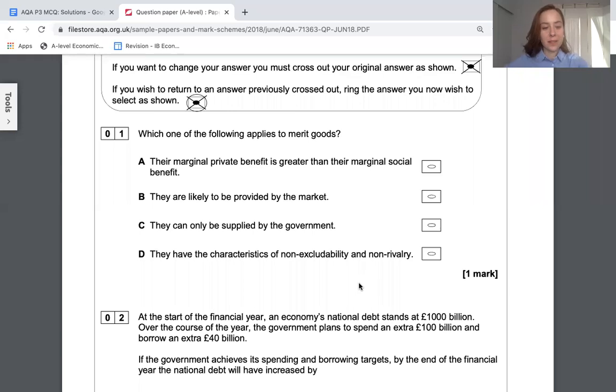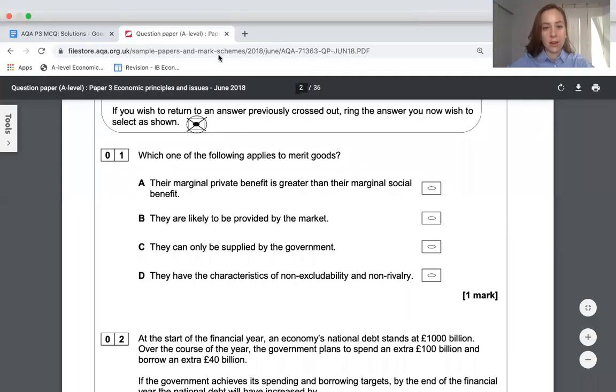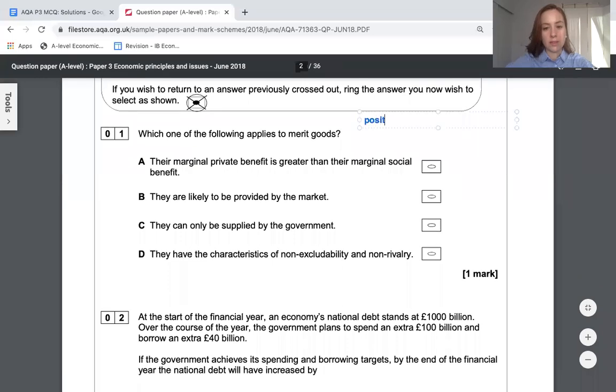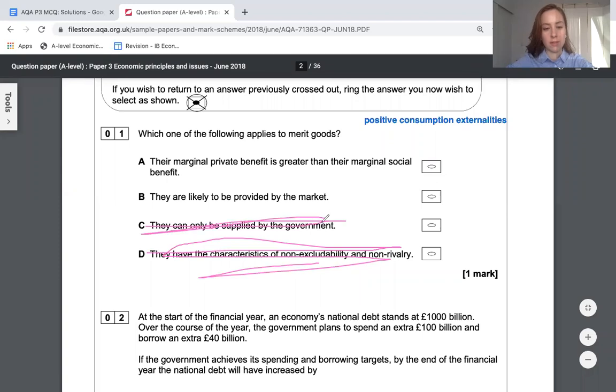Thanks. First one, which of the following applies to merit goods? So merit goods are goods that have positive consumption externalities. They are not public goods. That would apply more to public goods. The marginal private benefit is greater than marginal social cost. That's not correct. Because there's a positive externality, the marginal external benefit, this is a positive number.